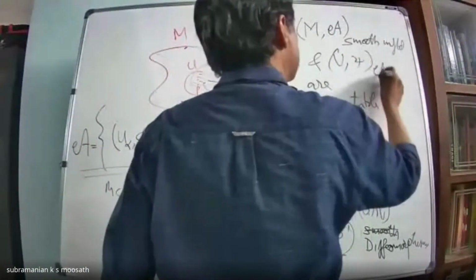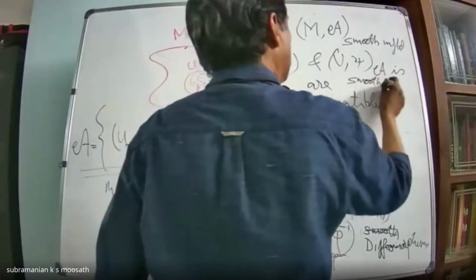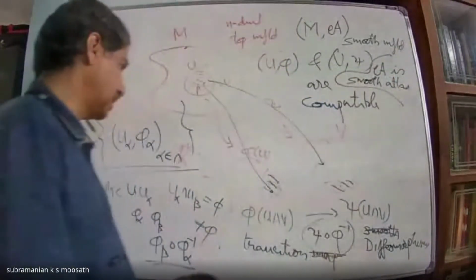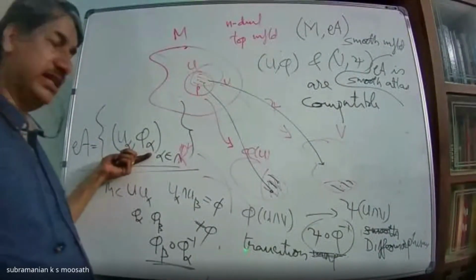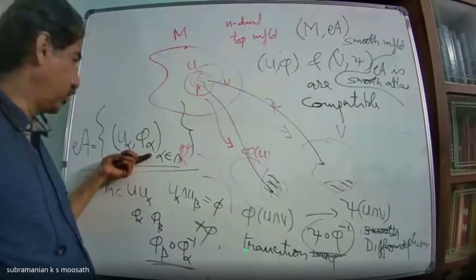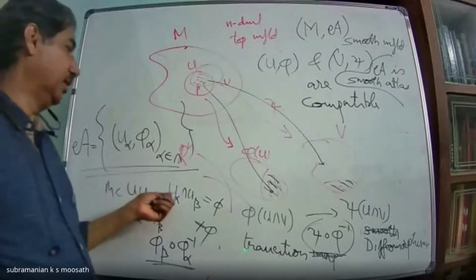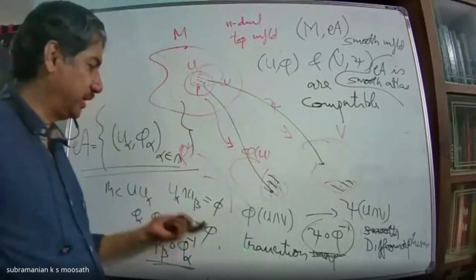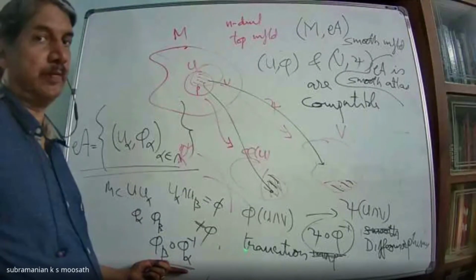So A is a smooth atlas in the sense that A will have coordinate charts countable in number, and if U alpha and U beta are either non-intersecting, or if some U alpha, U beta intersect, then the corresponding transition maps are diffeomorphisms.